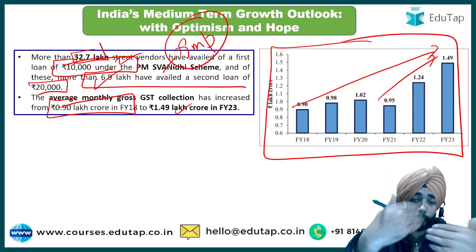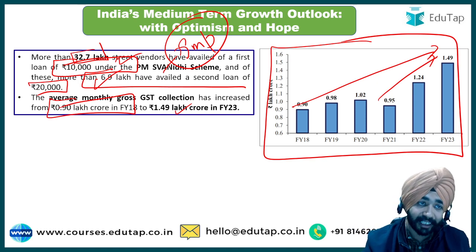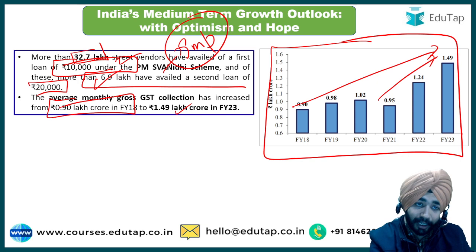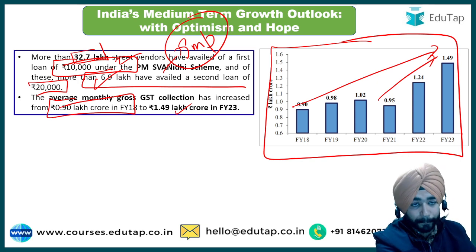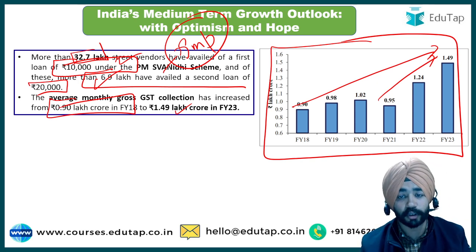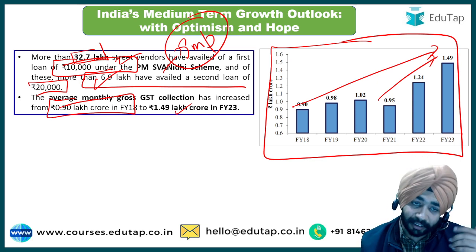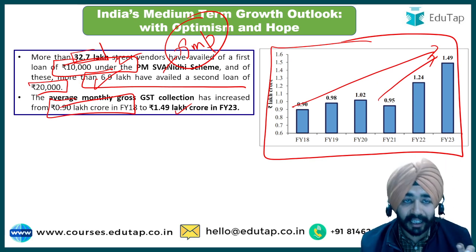कि क्या hope है, तो उन्होंने बोला है कि स्वानिधि अच्छा कर रही है. उद्यम पोर्टल, we are now witnessing growth from micro to small and then we are going from small to medium. Similarly, GST collection is also increasing, which means the revenue for the government is also increasing. So this is an important thing that needs to be remembered here.